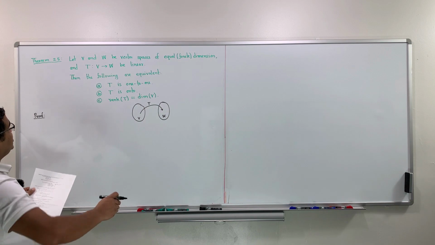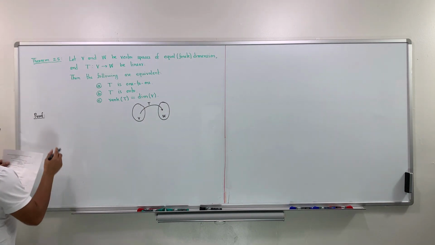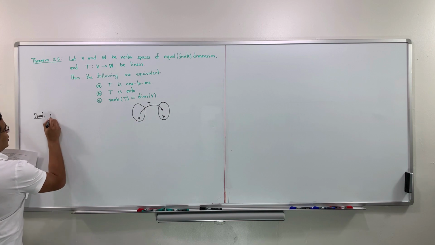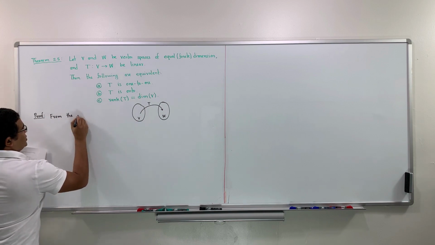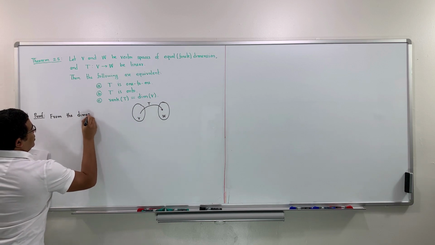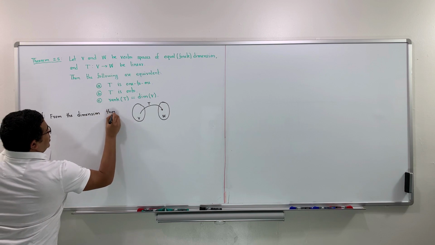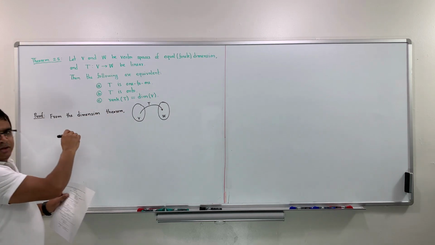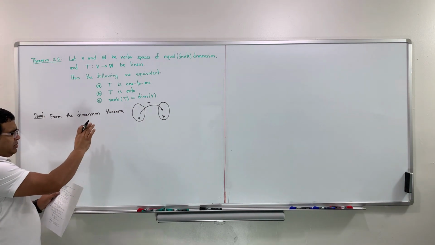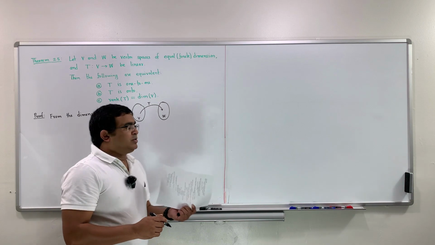To prove that, we need to take help from the dimension theorem. It is sometimes also called the rank nullity theorem, or the fundamental theorem of linear algebra.